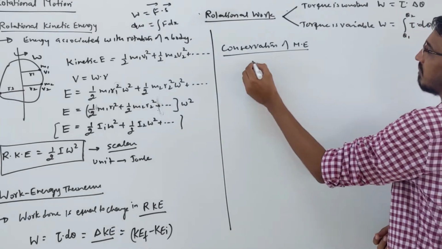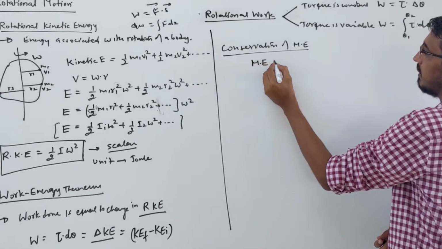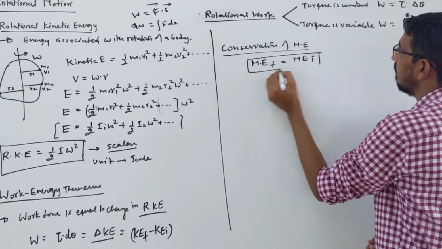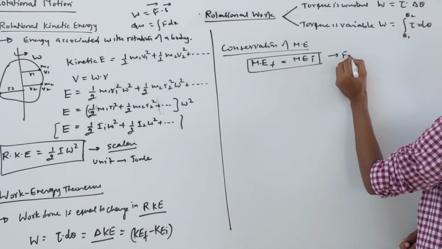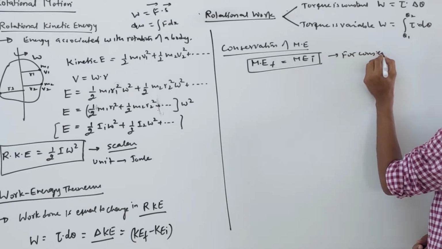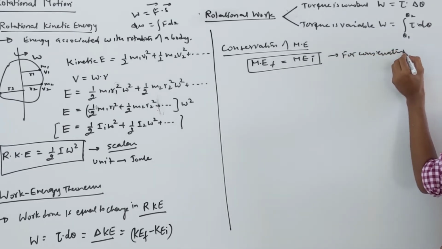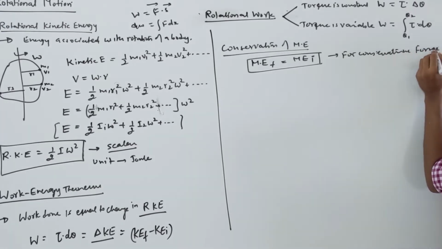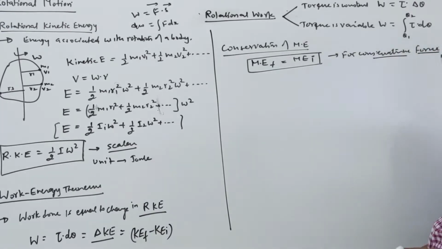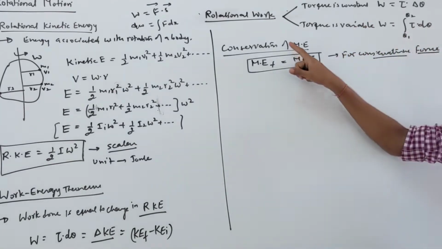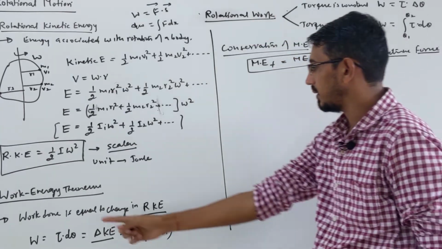Simply we'll say that here, I am not writing much. Mechanical energy final is always equal to mechanical energy initial, if for conservative forces, okay? Conservative forces means no energy is lost, right? Forces like gravity, electrostatics, electric force, these all are conservative forces. Okay, so that rule also you have to apply. Rotational work done, work energy theorem done.